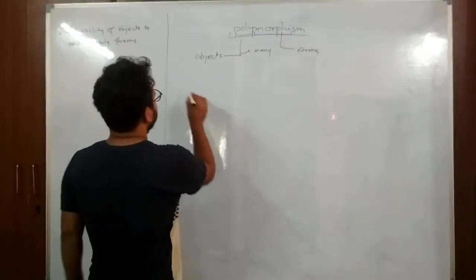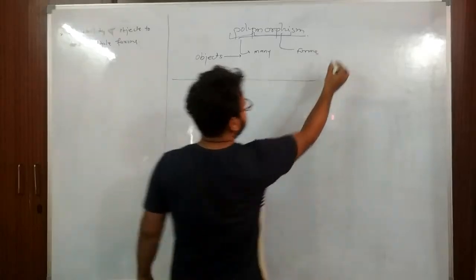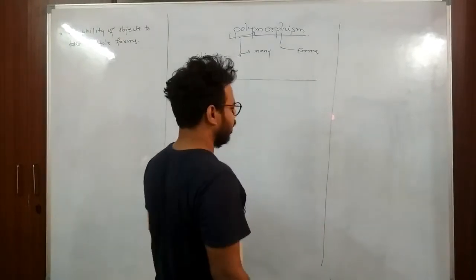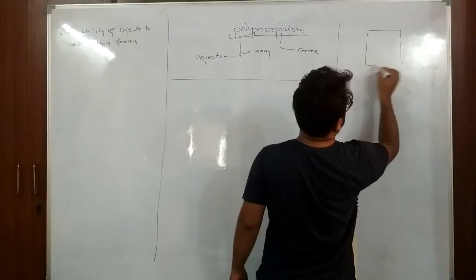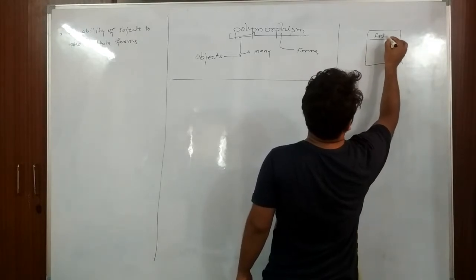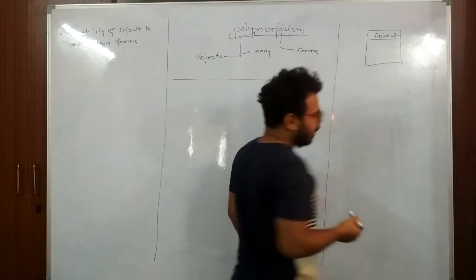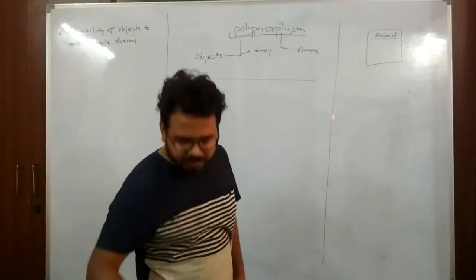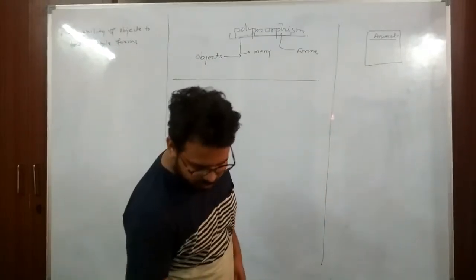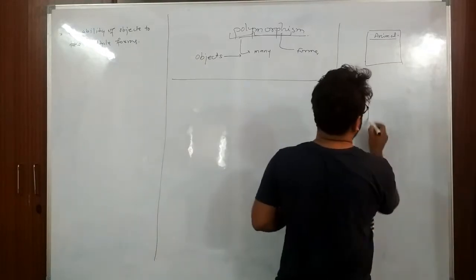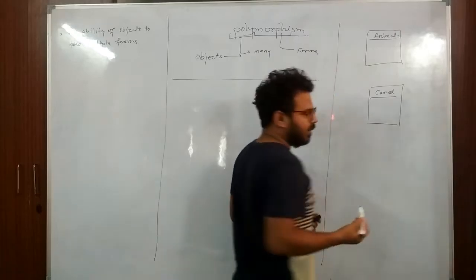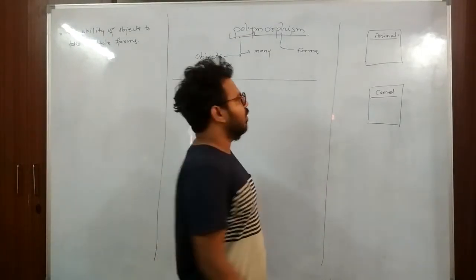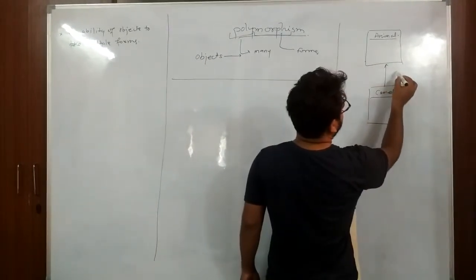Okay, now let us have an animal class here. Suppose we have an animal class, and we are going to have a camel class, and this camel is an animal.